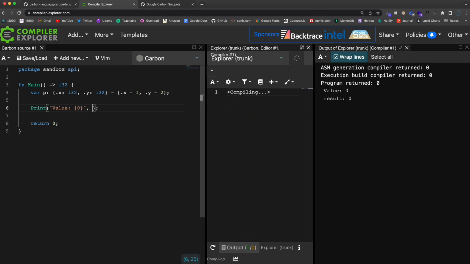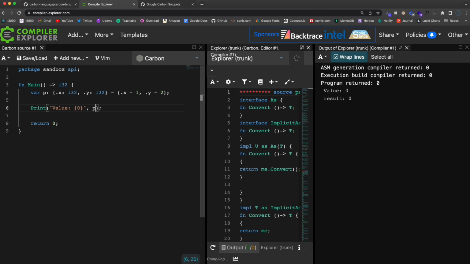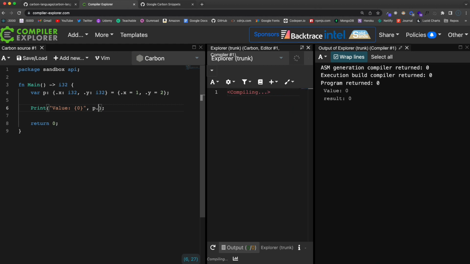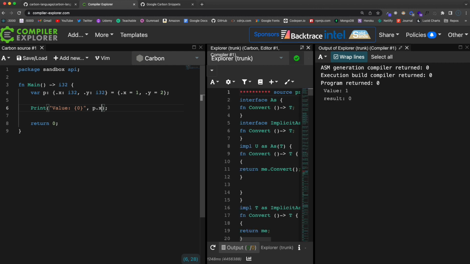And what I want to print is going to be p, so that's the name of the variable for the struct, and then the key that I want, which is going to be x, and that's going to print out the value of 1. If I change the value here of x to 100, then it should print out 100. Okay, so those are structs.